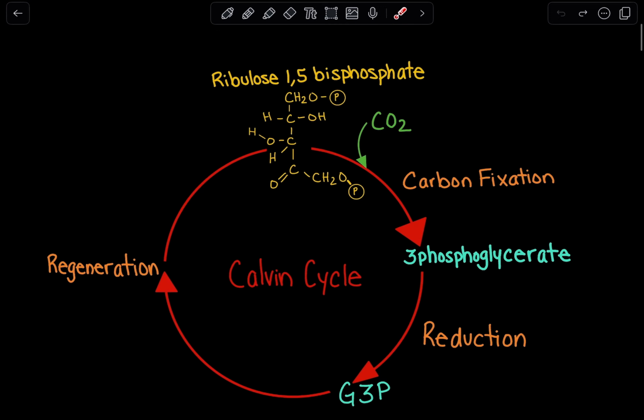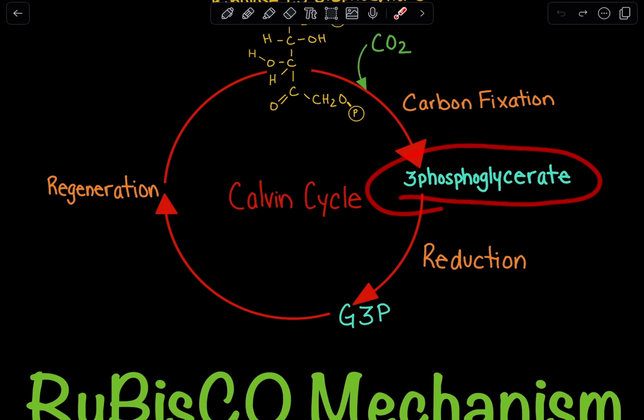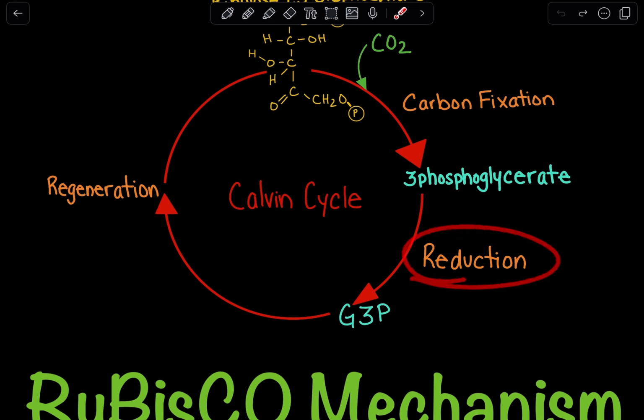Now in the Calvin cycle, we start off with ribulose 1,5-bisphosphate, depicted right over here. And we're going to introduce this carbon dioxide group, and we call this carbon fixation, and we're going to generate 3-phosphoglycerate, which is going to be reduced into glyceraldehyde 3-phosphate, G3P. And then this G3P will have various fates, but we're not going to get into them. That's for a separate video.